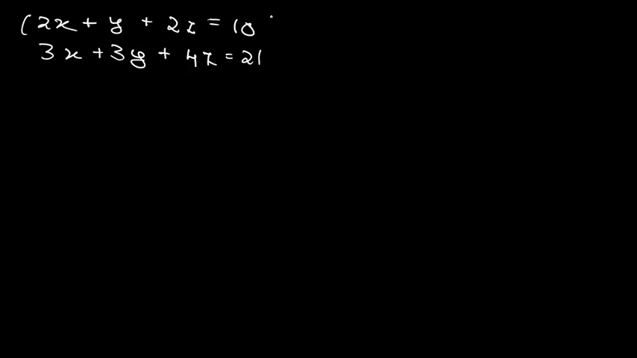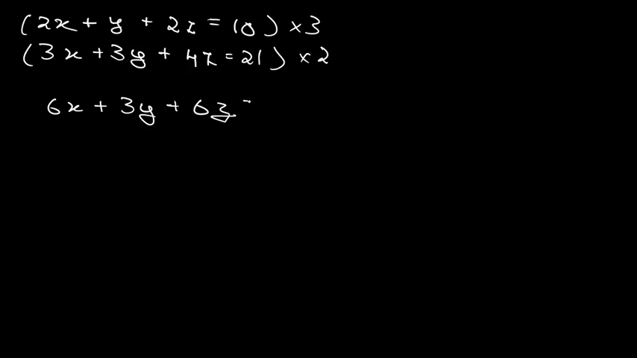So what you can do is multiply this equation by 3, and you can also multiply this equation by 2. We have to do both of them. Now the next equations that we are getting are pretty simple. You will get 6x plus 3y plus 6z is equal to 30. This is the first equation, and the second equation that we are getting is 6x plus 6y plus 8z. It is equal to 21 times 2, which is 42.